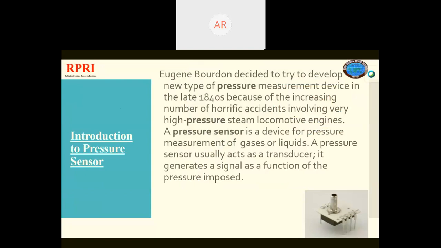A pressure sensor is a device used for pressure measurement of gases or liquids. A pressure sensor usually acts as a transducer. A transducer is a device that converts energy from one form to another. So it generates a signal as a function of the pressure input. It means that when a pressure is imposed, it generates a signal.